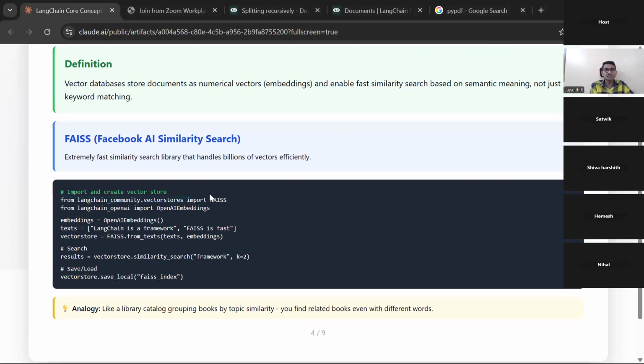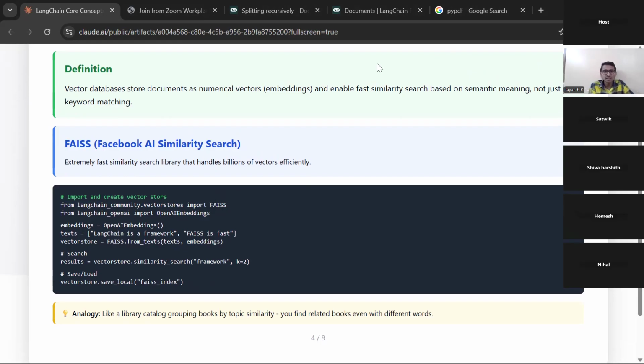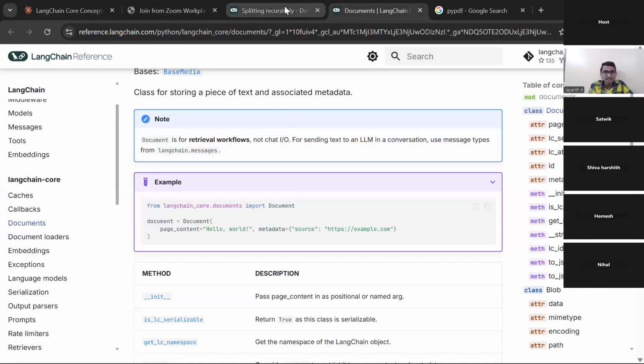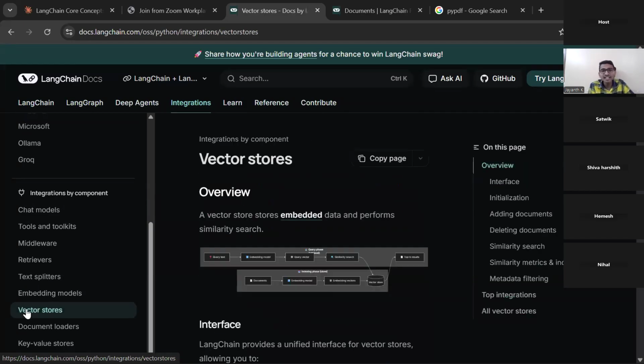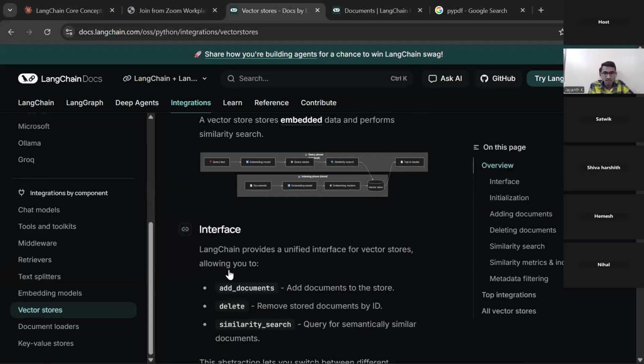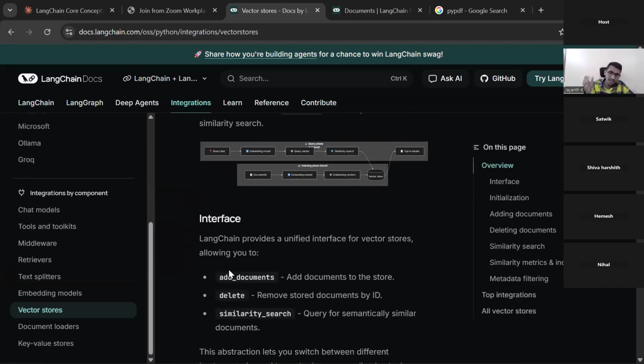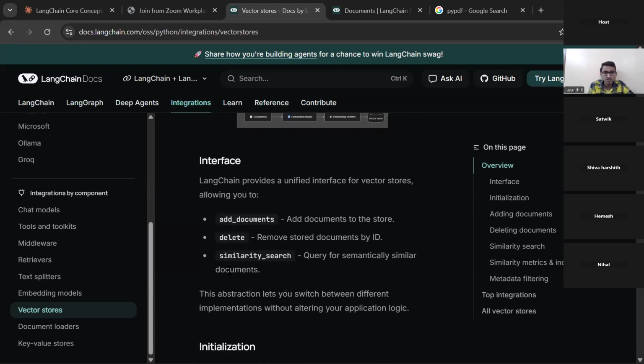In that we have FAISS. Is it really there? Let me check once. You can see here vector stores is there. All these are part of integrations only, right? I hope I already explained why they are present in integrations, because there are some other modules Langchain was trying to use in its ecosystem.